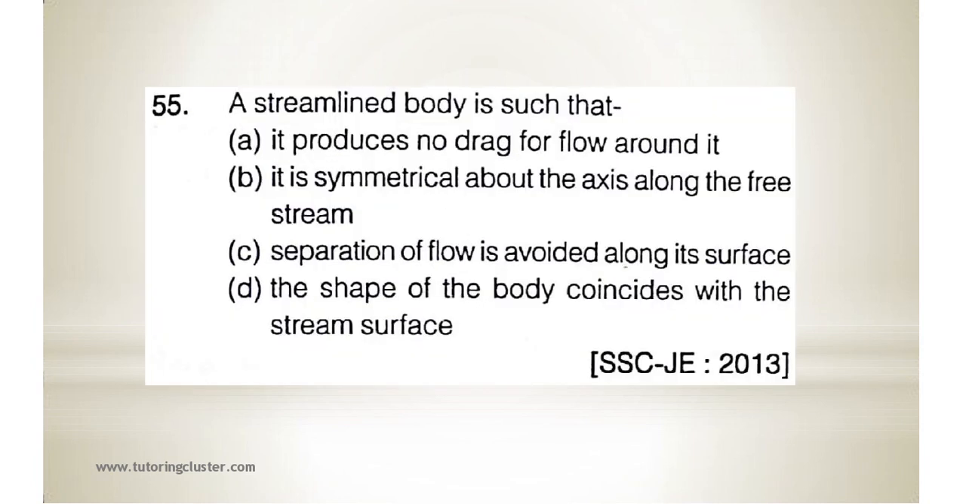Next, a streamline body is such that it produces no drag for flow around it. It is symmetrical about the axis along the free stream. Separation of flow is avoided. The shape of the body coincides with the stream surface. So a streamline body means the shape of the body should coincide with the stream surface. The correct answer will be option D.